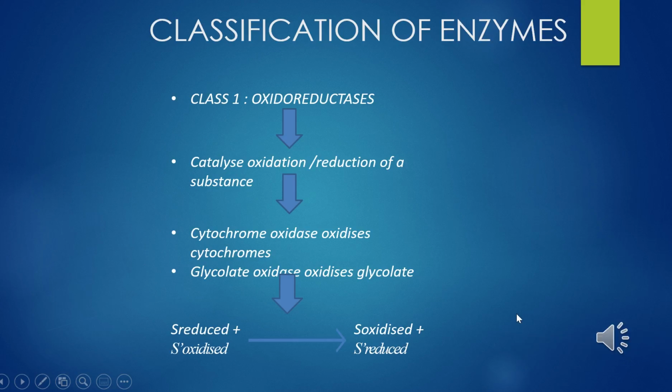The modern system of enzyme classification was introduced by the International Union of Biochemistry in 1961. It grouped enzymes into the following 6 categories.